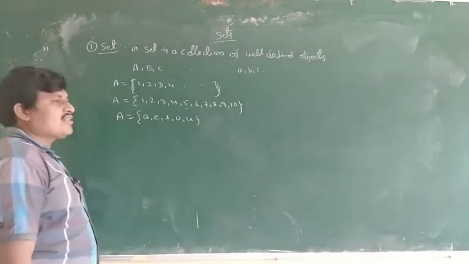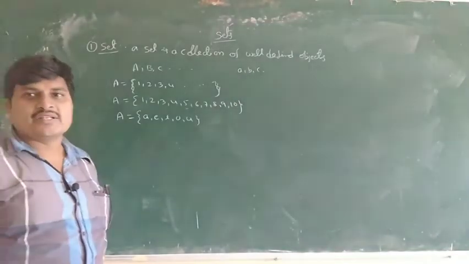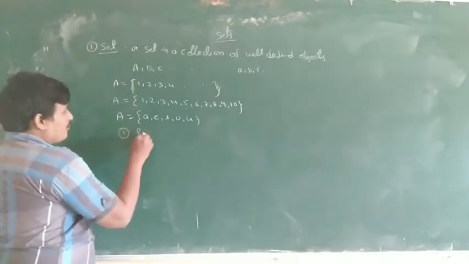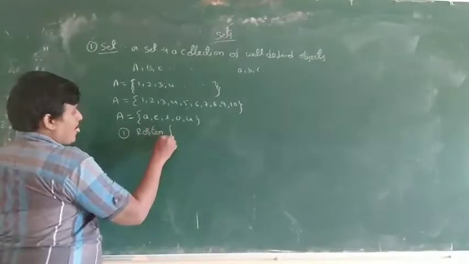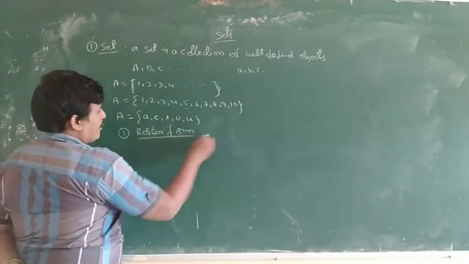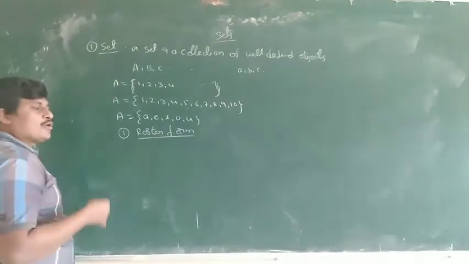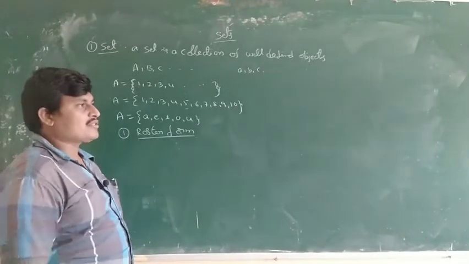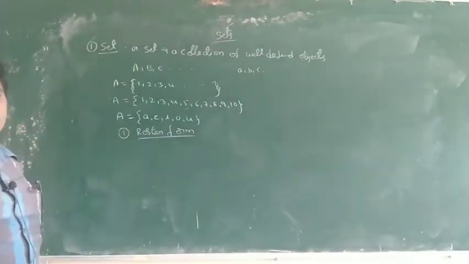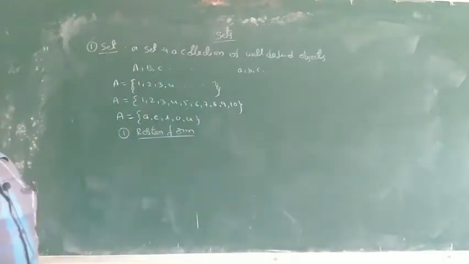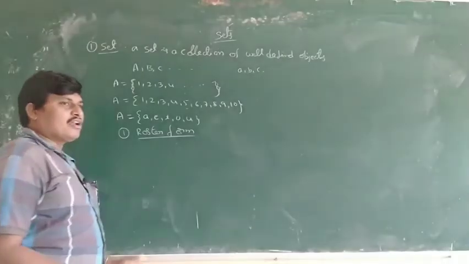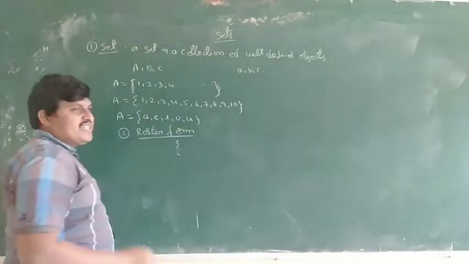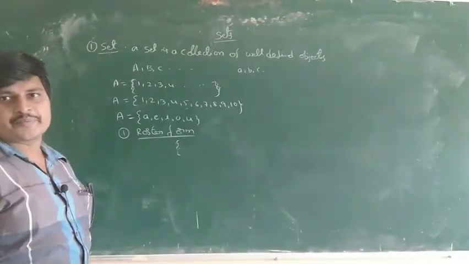Next, sets have two methods, two forms. What is the first one? Roster form, or roster method. First, collect all the objects, being separated by commas. Each element separated by commas.